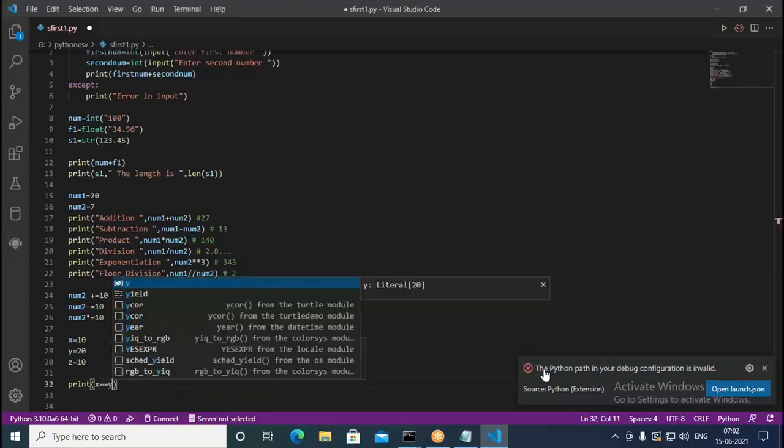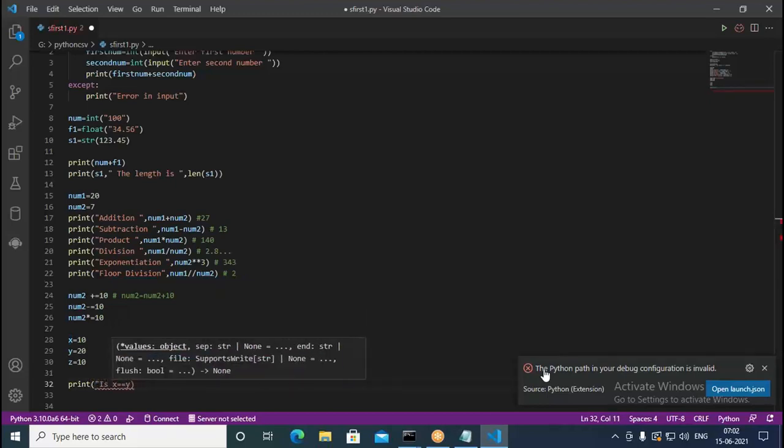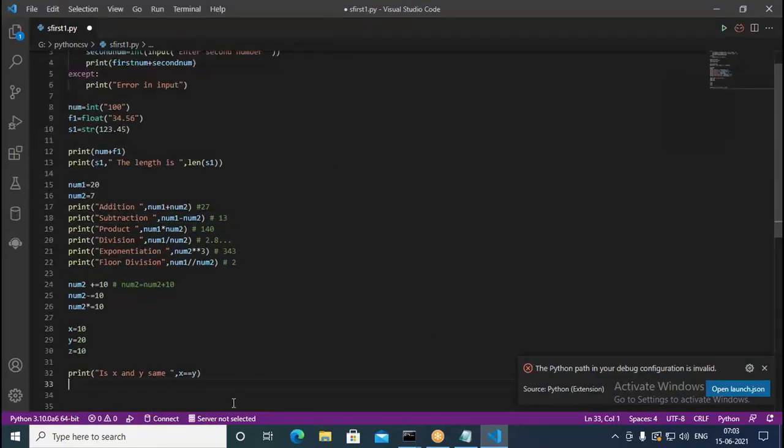I put it like this. What I do here is x and y same. I put a string like this, then I compare here with the operator. So this has to give me a true value or false value depending on the values.